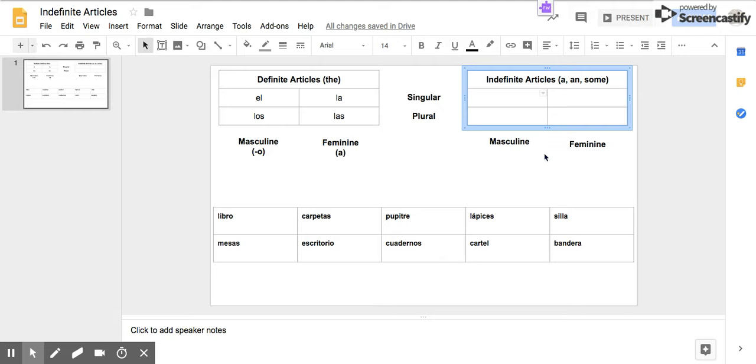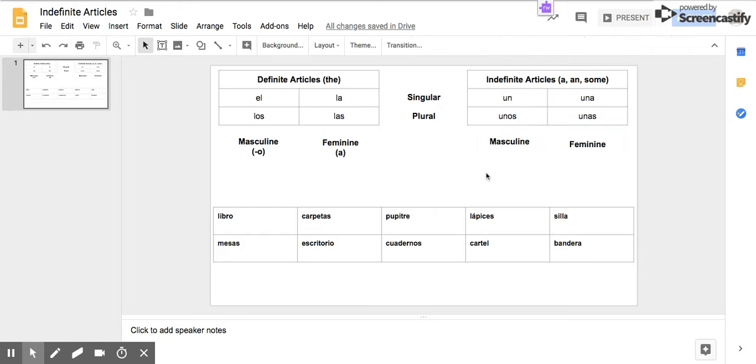So our singular indefinite article is un. So if I wanted to say a book, a desk, a poster, whatever, I'm going to use un. The feminine singular version is una. Then we have our plurals, unas and unos. All right, so memorizing these is super important. If I were asking you to say "a," or "some," we're asking you to use un, una, unos, or unas. So let's do a little practice down here.